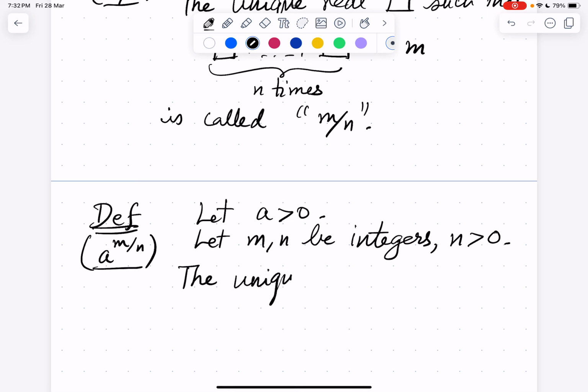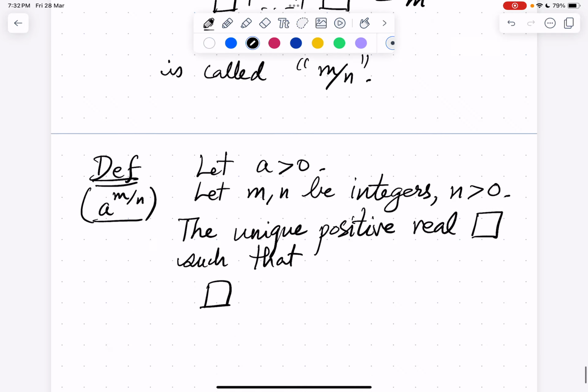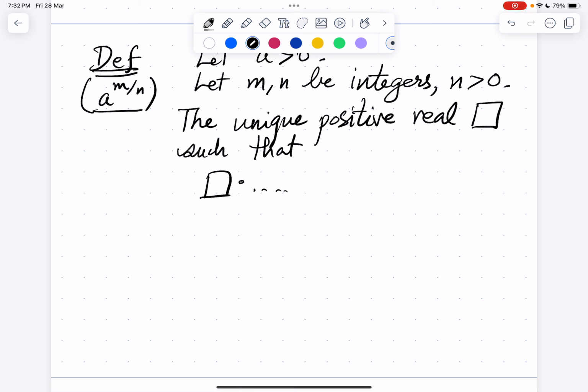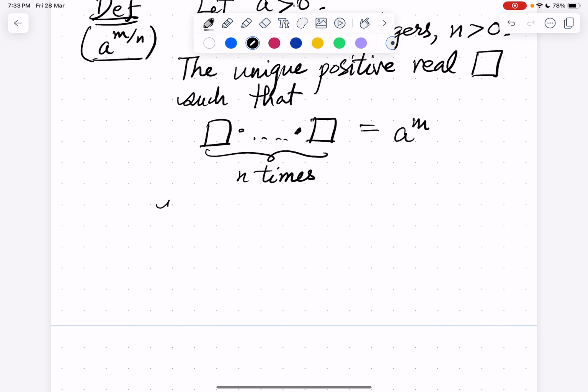The unique positive real box such that, instead of addition, we'll take multiplication. Box multiplied with itself n times is giving a power m, is called a power m by n.